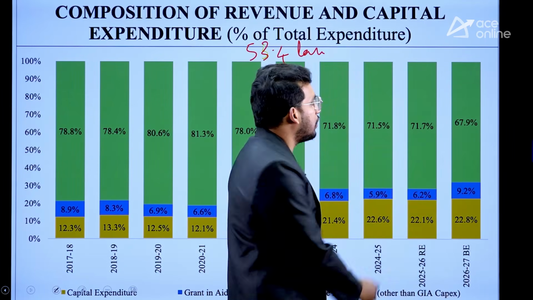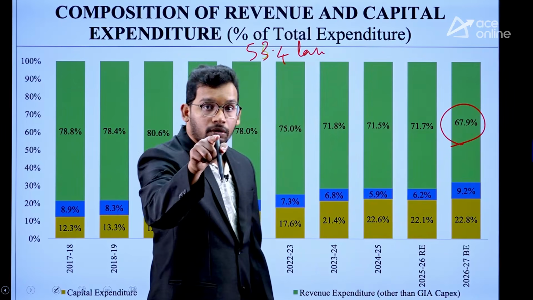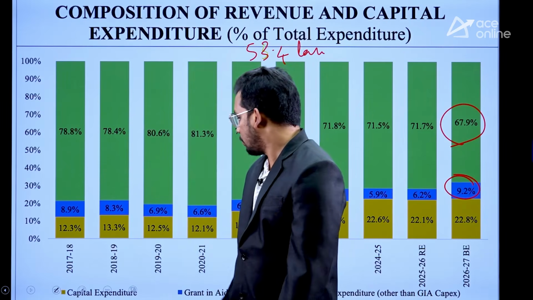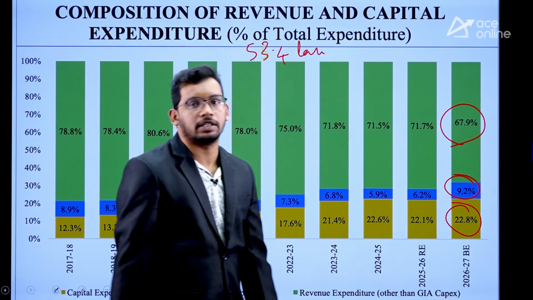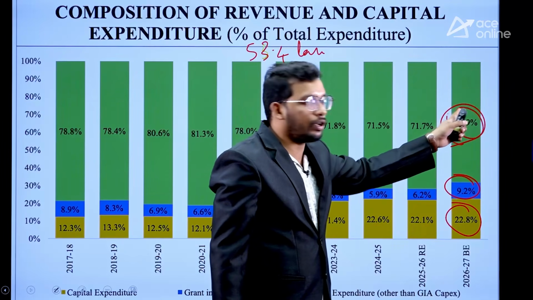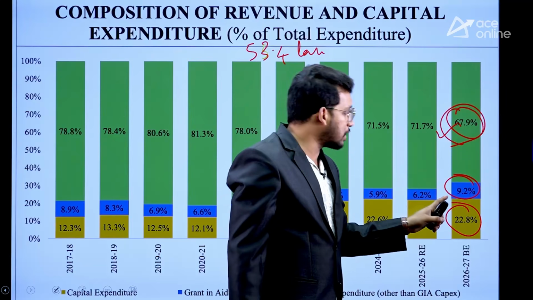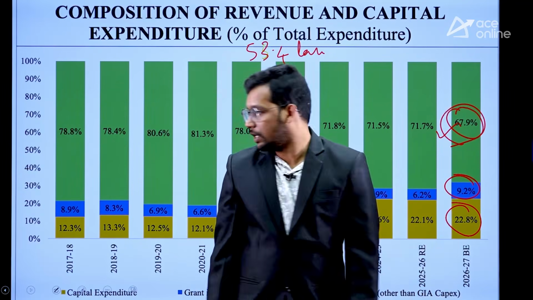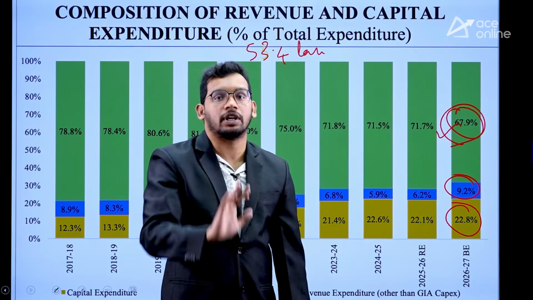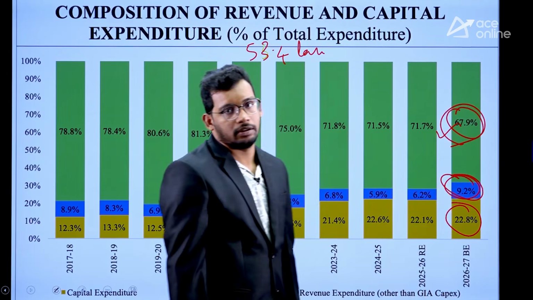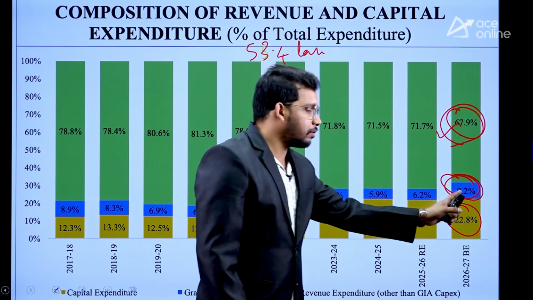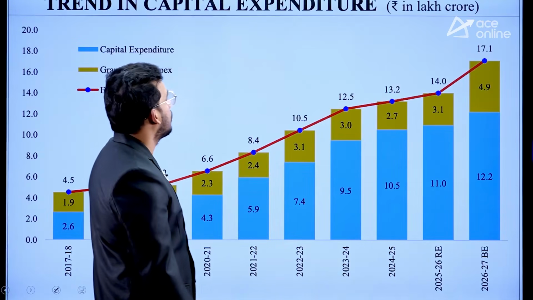Out of that, we are giving 67.9% to what? Revenue expenditure. Capital expenditure is 22.8%, sorry, not 9.2. This is a percentage of total expenditure. Revenue expenditure itself is taking 67.9%, capital expenditure is 22.9%, and grants, so this is the effective capital expenditure. Grants means given to the states. This is 9.2%, right? This is a central government expenditure for themselves. This is for the states.